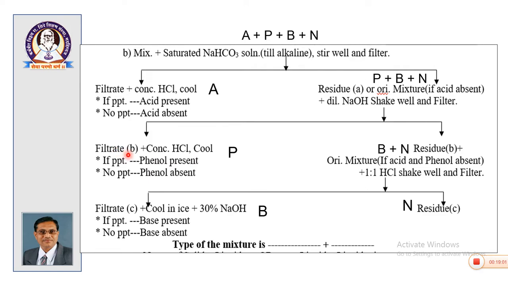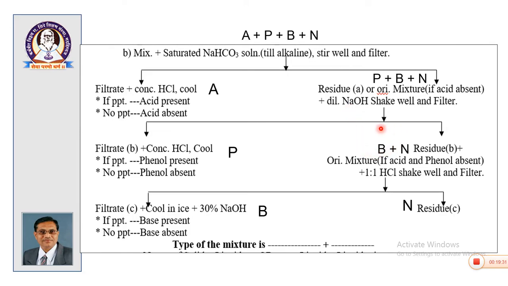We say this filtrate as filtrate B for convenience, and we get residue B. If phenol is present, then after addition of HCl, we get a precipitate, usually a white precipitate. If precipitate is there, then it indicates the presence of phenol. If no precipitate, phenol is absent. Now, we have seen for acid with sodium bicarbonate, for phenol with sodium hydroxide, solubility is there.